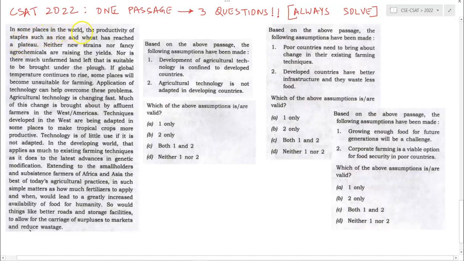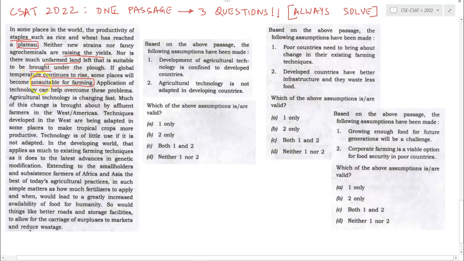In some places in the world, the productivity of staples such as rice and wheat has reached a plateau. Neither new strains nor fancy agrochemicals are raising the yields, nor is there much unfarmed land left that is suitable to be brought under the plough. If global temperatures continue to rise, some places will become unsuitable for farming.